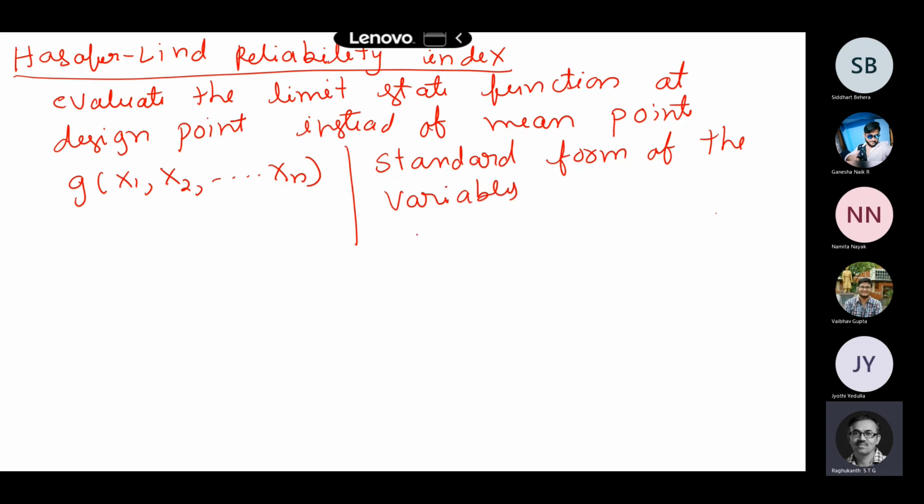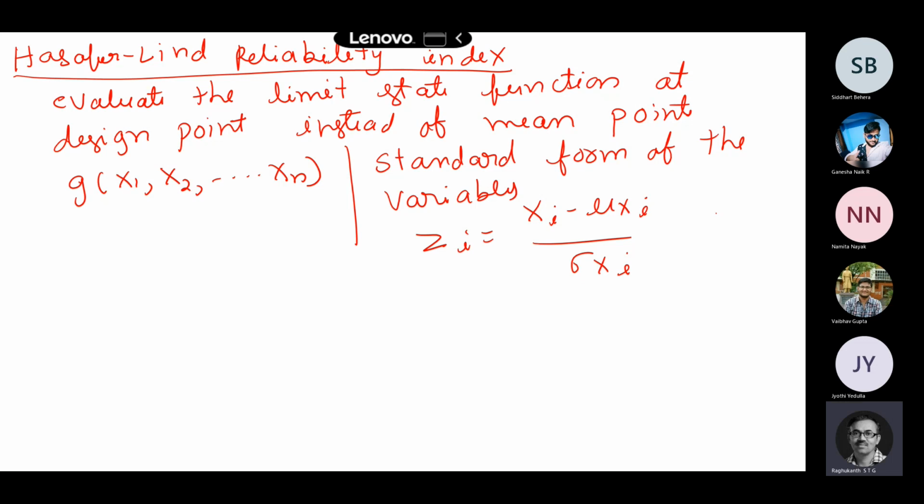So I will define Zi as xi minus mu of xi divided by sigma of xi. Okay, so I'm normalizing by its mean and then standard deviation. So instead of writing in terms of x1, I will write in terms of Zi, after subtracting the mean and dividing by its own standard deviation.